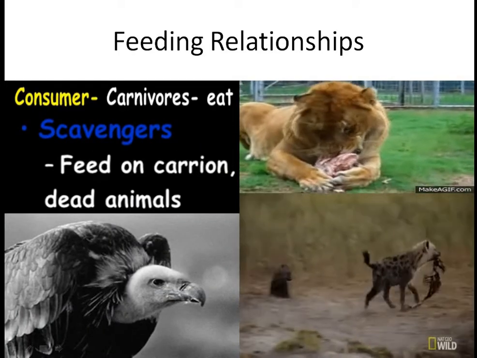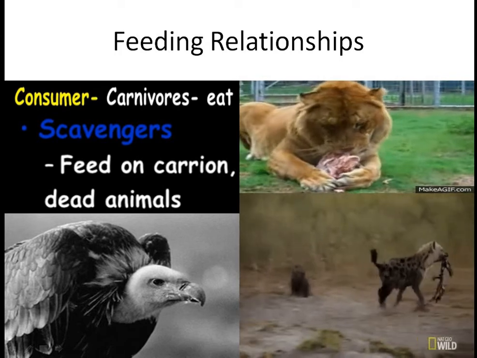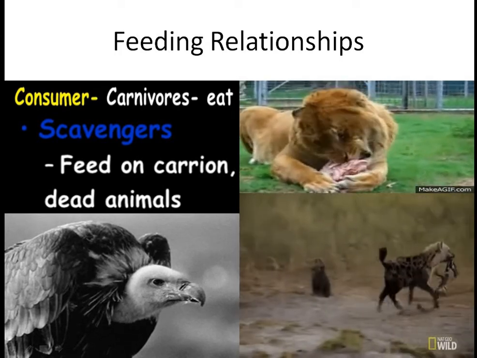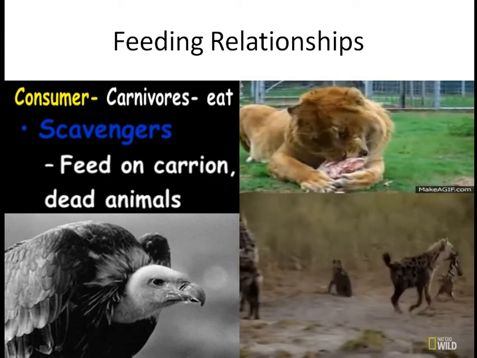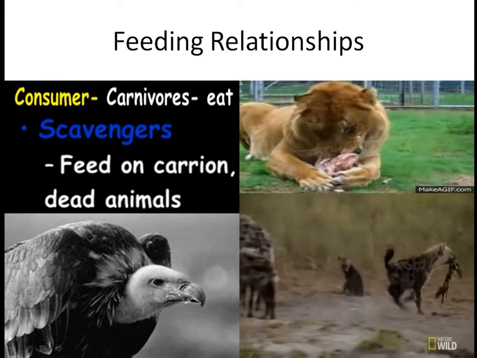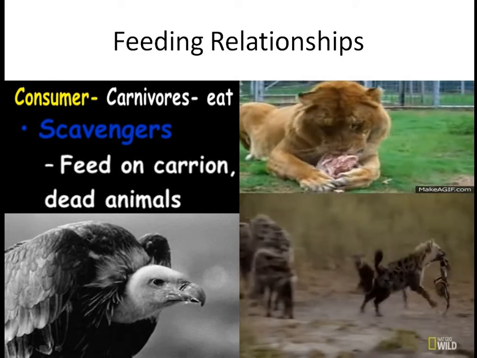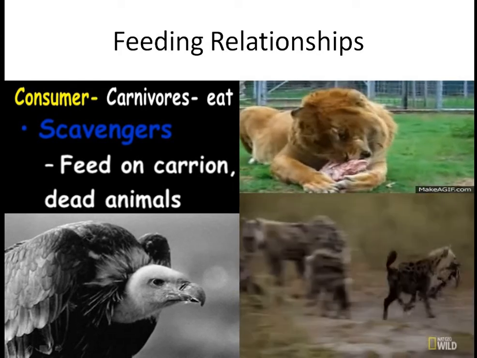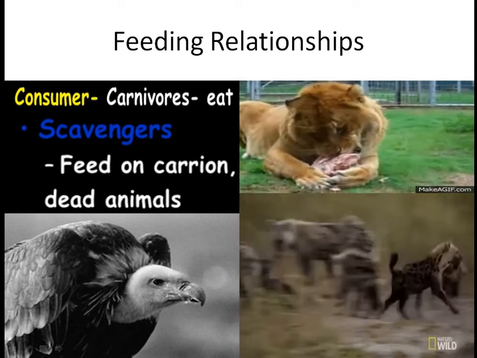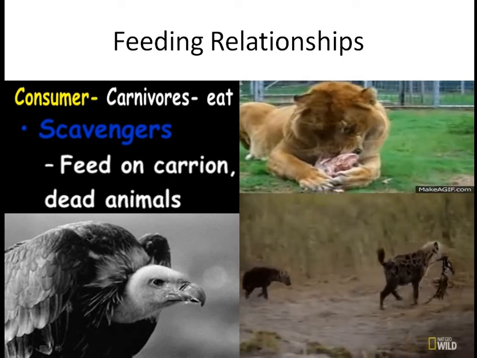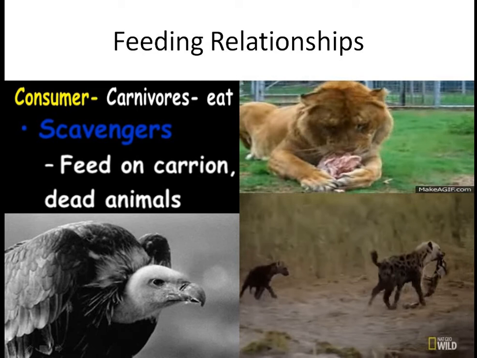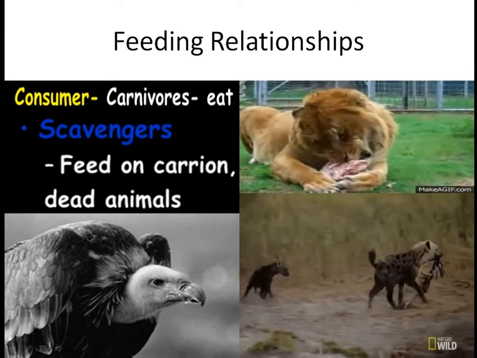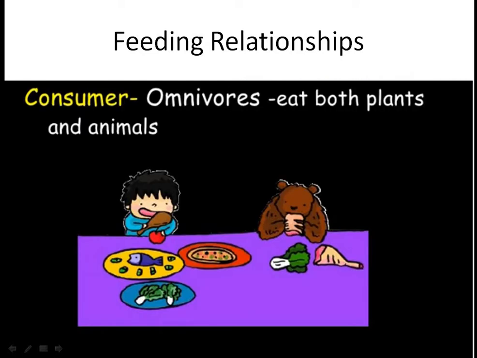Next are consumers which are carnivores. They eat flesh. Now it depends whether they hunt their prey first and then eat the meat, or they feed on the dead decaying flesh of animals, which are scavengers. So both of these types would be carnivores, organisms or animals that depend upon meat, flesh or protein. Then are the consumers called omnivores, which eat both plants and animals.